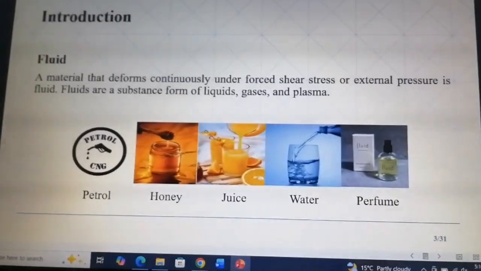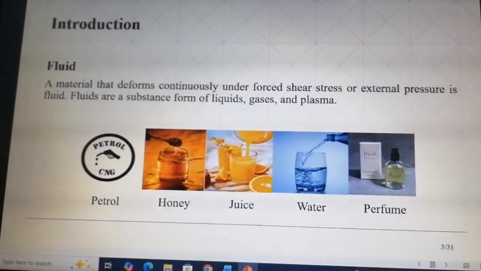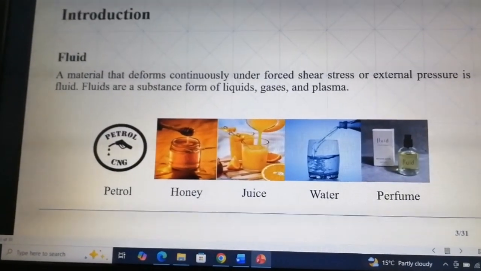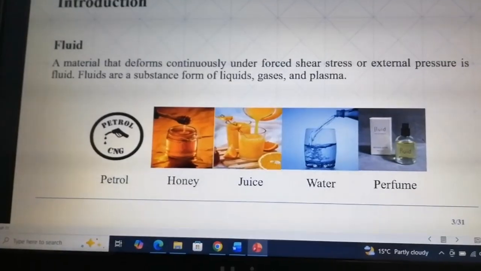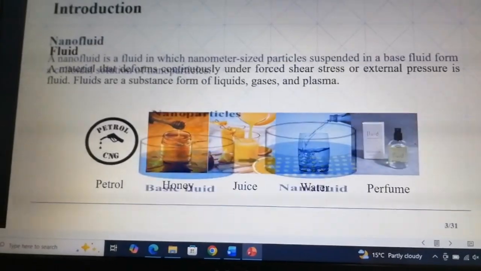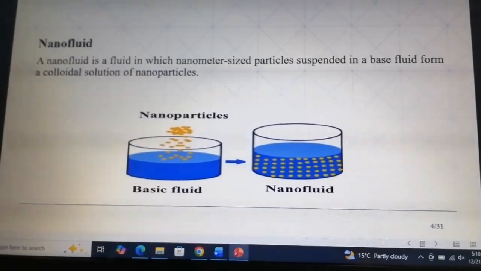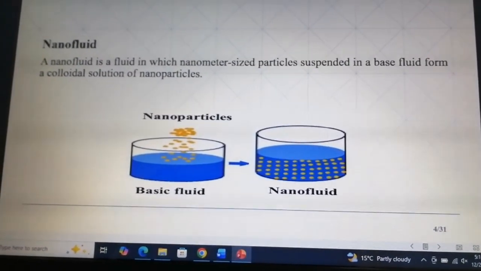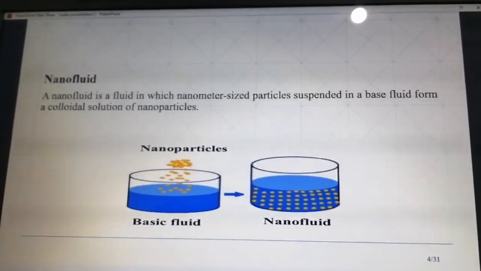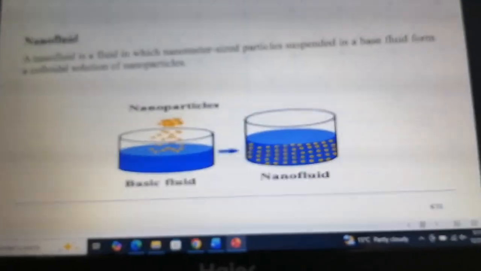Let's begin with the basic concept of fluid. A fluid is any substance that flows when force is applied. It includes liquids and gases. Examples are petrol, honey, juice, water and perfume. Now moving toward the concept of nanofluid. A nanofluid is a fluid in which very small nanoparticles are suspended in a base fluid. These particles improve the fluid's ability to transfer heat.